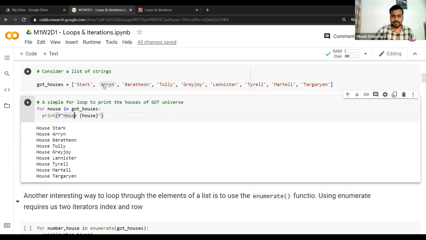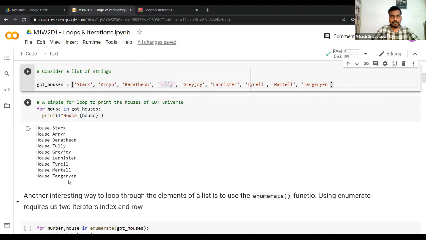So it goes to Arryn. Okay, it prints house, and then the value of house here is Arryn. So it prints this particular thing. Now it goes to the third element, Baratheon. It does the same task and then prints house Baratheon, because in the third iteration, house will take the value Baratheon, right? So it will go over each element in turn and then print everything.